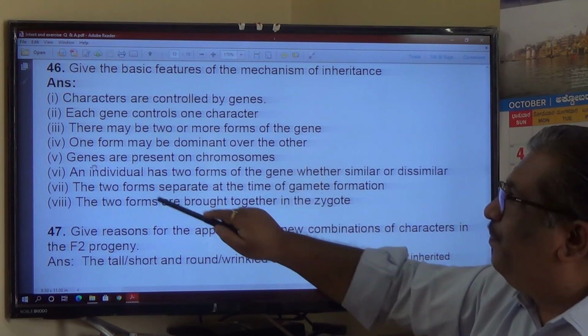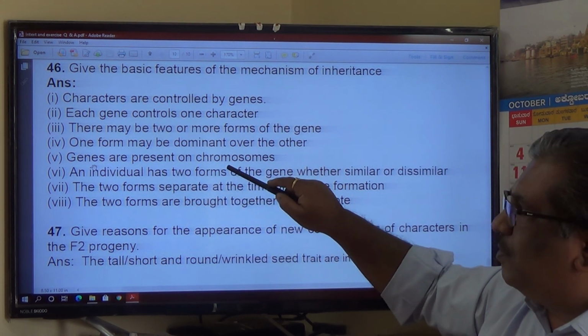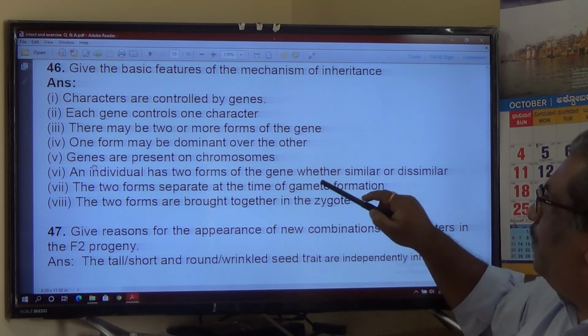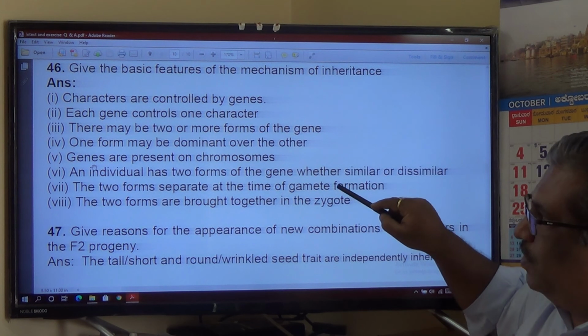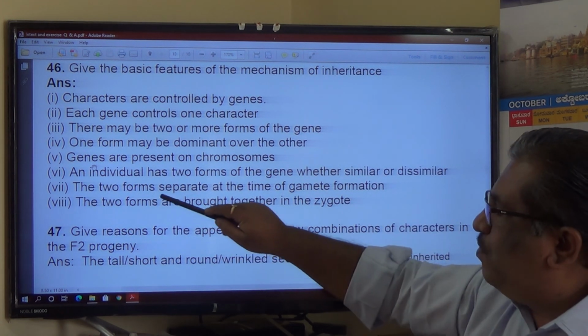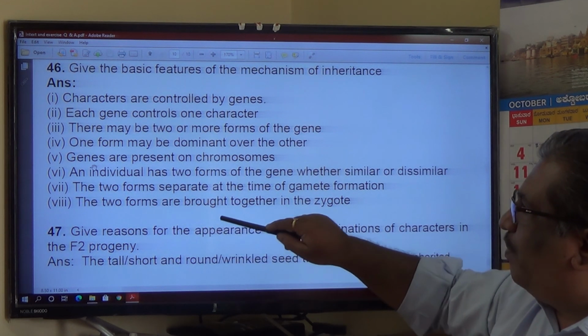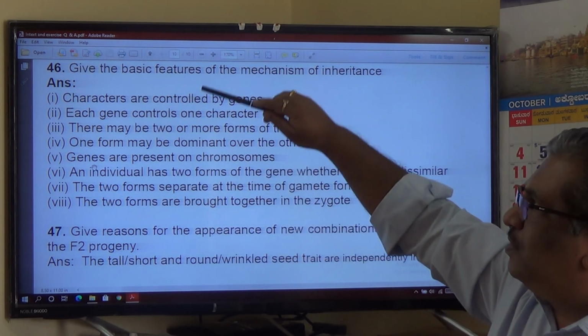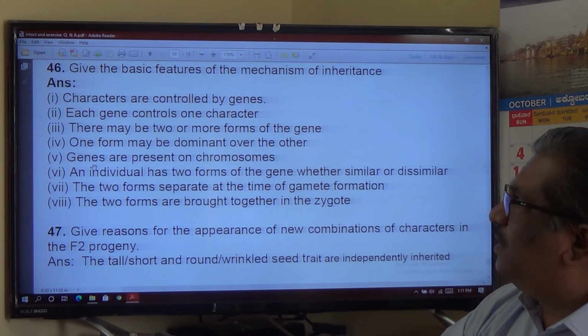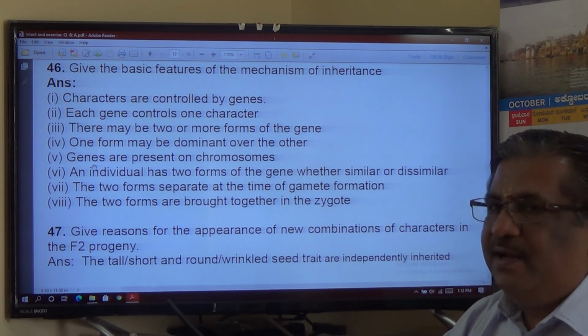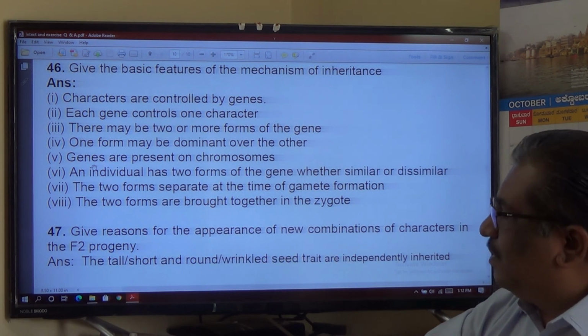Yes, possible. Genes are present on chromosomes. Yes. An individual has 2 forms of the gene, whether similar or dissimilar, homozygous or heterozygous. The 2 forms separate at the time of gamete formation. The 2 forms are brought together in the zygote. So this is the mechanism. These are the main features of the mechanism of inheritance. You can expect a question. At least a few points from this should be written as an answer.